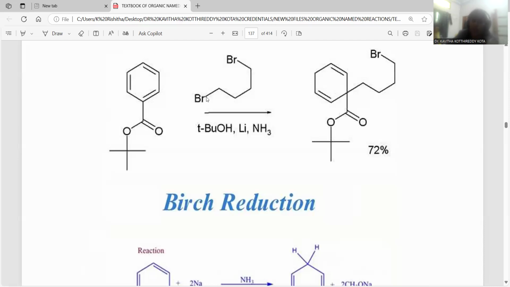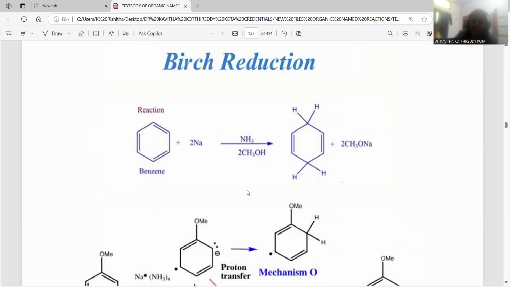Moreover, an alkylating agent is also added, right? So that alkylating agent is substituted. Let me introduce the substitution taking place at position number 1 itself, with hydrogen being replaced by this alkyl halide. You can notice alkylation at position number 1 only. This is the way Birch reduction takes place. The already existing group decides the direction of that Birch reduction, right? So this is the way Birch reduction is located in either example.